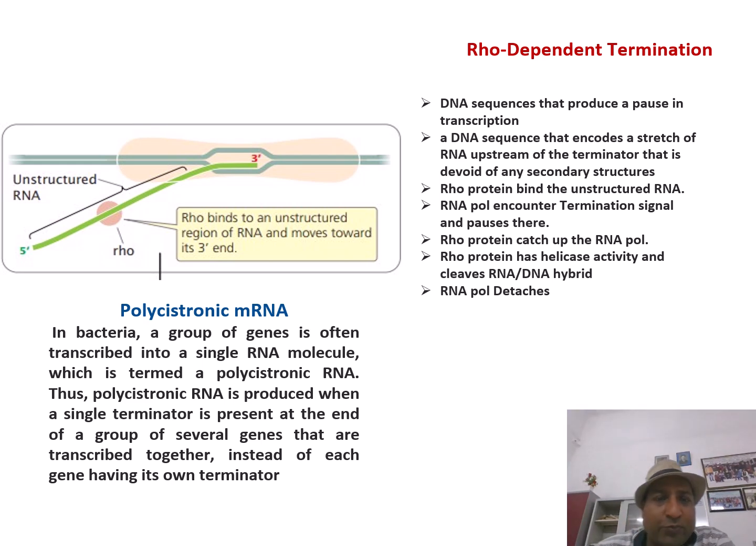Now I have written another thing, polycistronic mRNA. In bacteria, a group of genes is often transcribed into a single RNA molecule, which is termed a polycistronic mRNA. It means a single promoter transcribes more than one gene. Like the lac operon, you must have heard about this. They have lacZ, Y, A. And there is the tryptophan operon also. They have more than two genes in continuation. So the same promoter transcribes all the genes in tandem. There is only one promoter, and they are known as polycistronic.